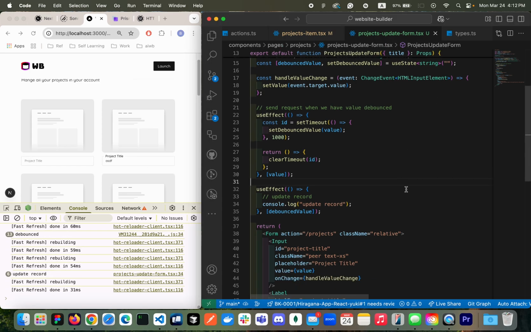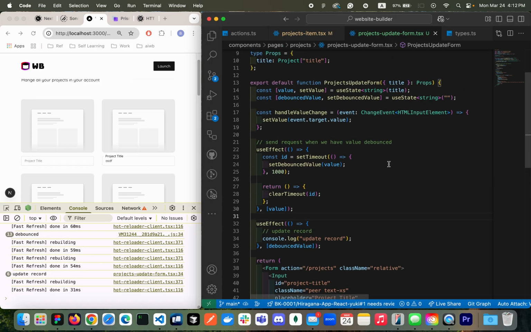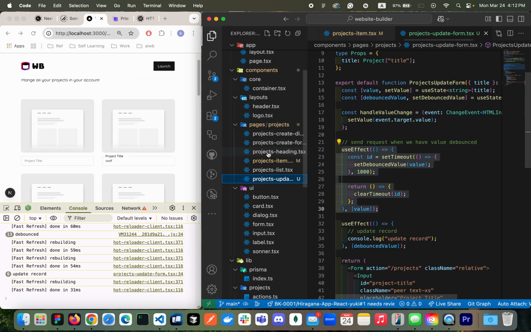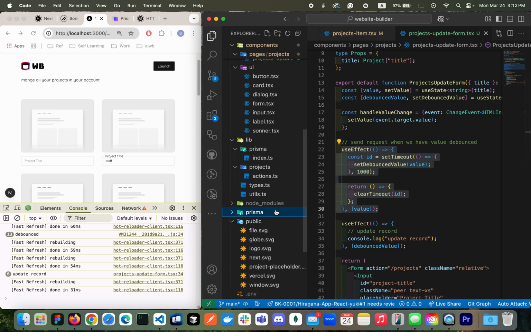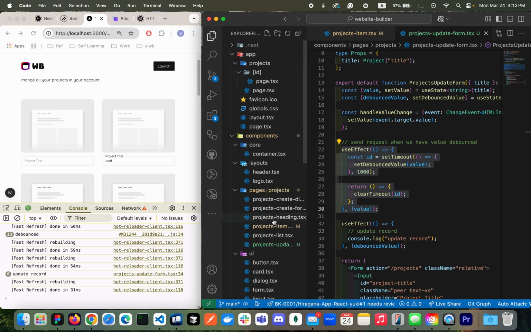So now our component is getting bigger, in my opinion. So I would build a hook to separate the logic into some reusable hook. Here I'll be creating a debounce hook in the hooks folder. We don't have a hooks folder, right?